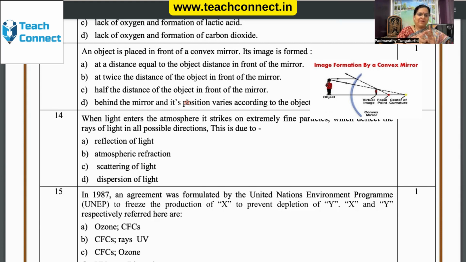For a convex mirror, the images are always formed behind the mirror. Therefore, the first one, in front of, is never the right answer. For D, behind the mirror and its position varies according to the object distance. You must have done the lab experiment for this. I recommend that teachers do show this convex mirror, concave mirror in the laboratory so that the students can understand how the right image is formed, what's focal length, because questions do appear in this concept.